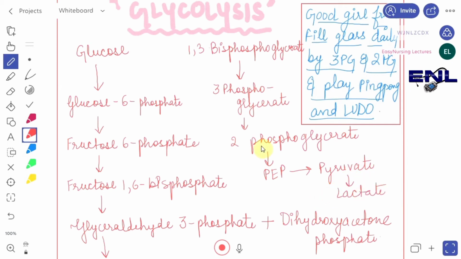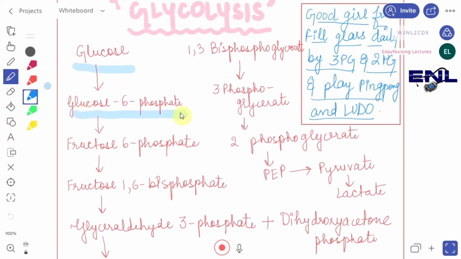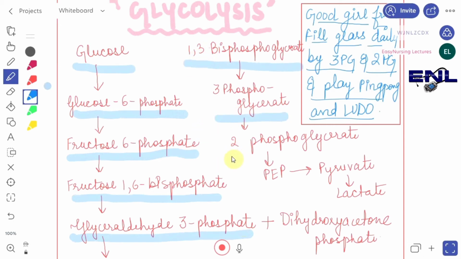So this is the whole conversion: glucose, then glucose 6 phosphate, then fructose 6 phosphate, fructose 1,6 bisphosphate, glyceraldehyde 3 phosphate, 1,3 bisphosphoglycerate, 3 phosphoglycerate, 2 phosphoglycerate, PEP, and then pyruvate, and at last we have lactate. Glyceraldehyde 3 phosphate in addition with dihydroxyacetone phosphate, that was extra. Okay, so this is the way to learn the glycolysis cycle via this mnemonic.